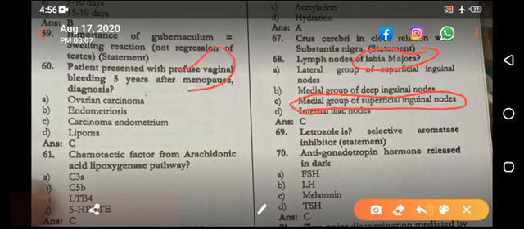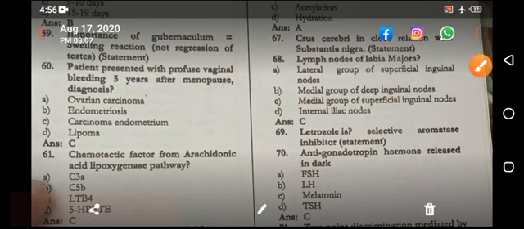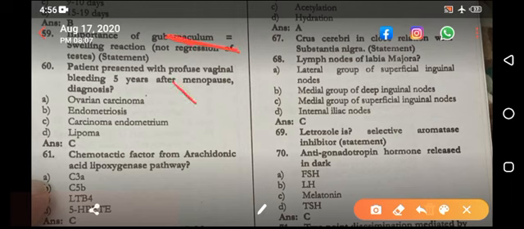Let's suppose this is the inguinal, let's suppose this is femur, or you can say the groin. So the lymph nodes are divided into two, the superior group and the inferior group, and superiorly again divided into two, the medial group and the lateral group. So this is the medial group, into which superficial inguinal lymph nodes, but the medial group.